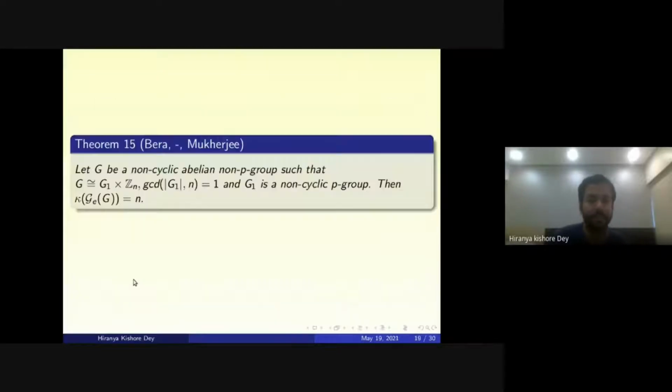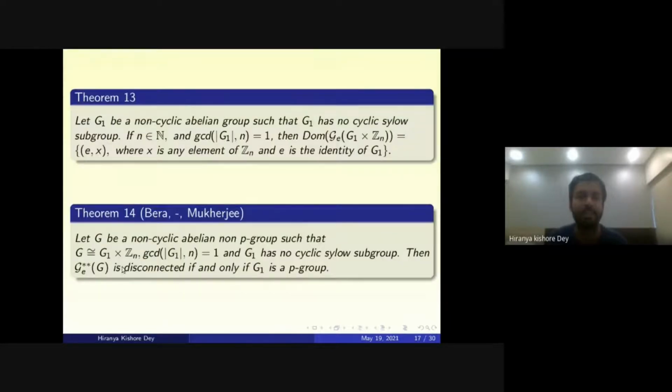So in this work, we consider the enhanced power graphs, and we are able to determine that if G is a non-cyclic abelian non-P group, such that G is isomorphic to G1 cross Zn, and GCD of the cardinality of G1 and n equals 1, and G1 is this non-cyclic P group, then the vertex connectivity of the enhanced power graph is exactly n. This actually followed from Theorem 14, which means if G1 is a P group, this G star star G is disconnected.